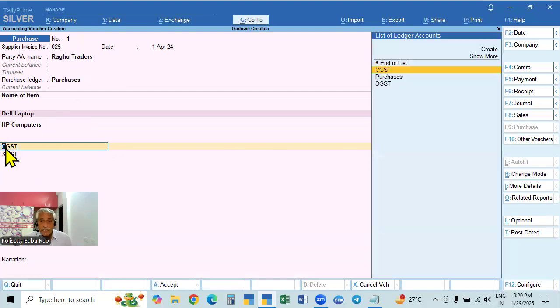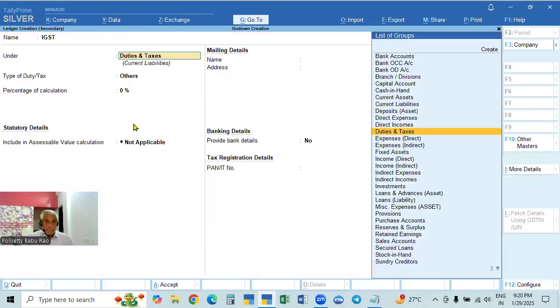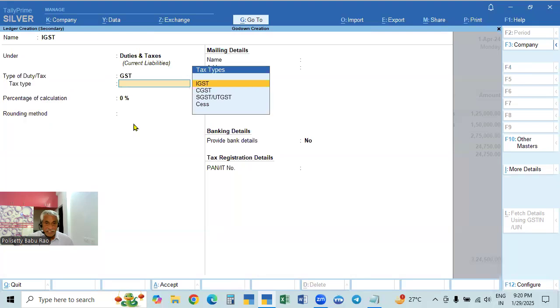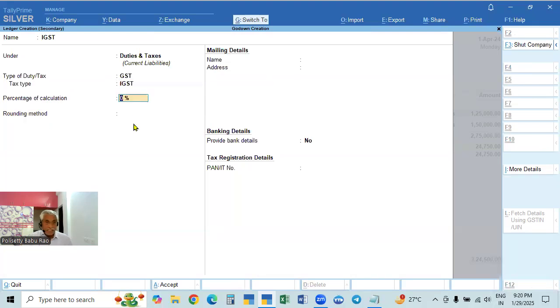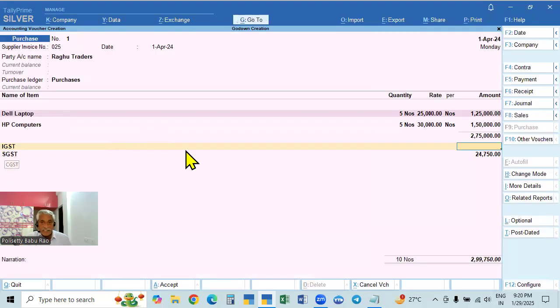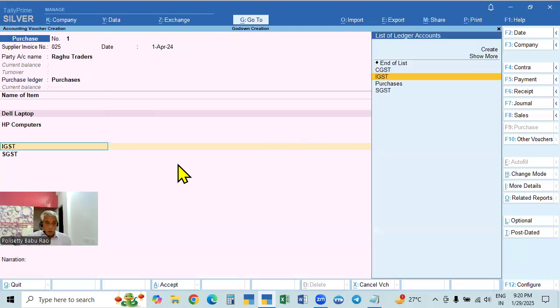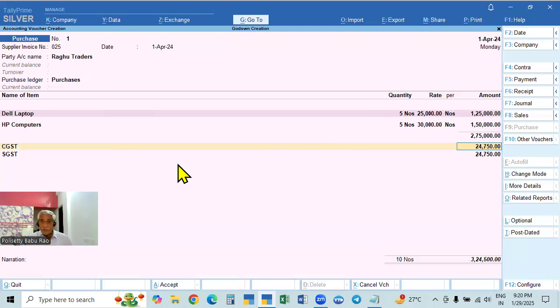We have to give CGST only. For example, IGST is also there under utility taxes: GST, IGST. If you take IGST, the amount is not calculated, because this person is not a local person. He is a local person, so CGST only you have to take. For other states, you have to take IGST; if you take CGST, it will not calculate. So we have to calculate CGST only here.